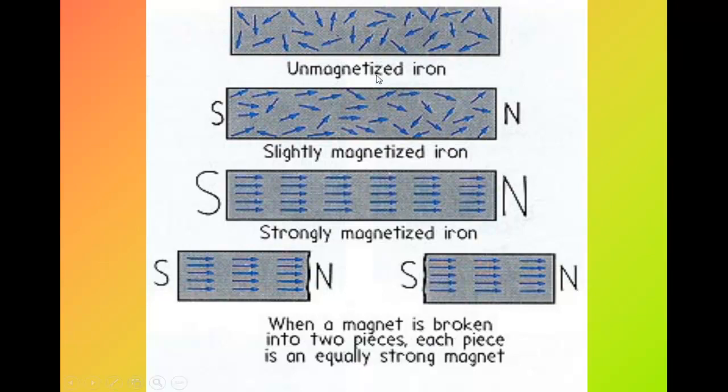Did you see here? There is unmagnetized iron, this is slightly magnetized, but this is strongly magnetized iron. When a magnet is broken in two pieces, each piece is an equally strong magnet.